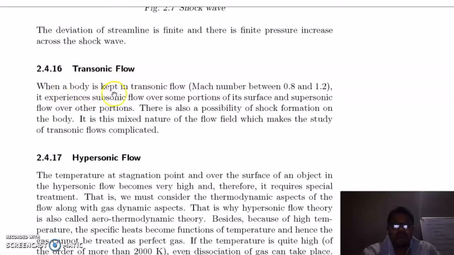Transonic flow: when a body is kept in transonic flow, Mach number between 0.8 and 1.2, it experiences subsonic flow over some portions of its surface and supersonic flow over other portions. There is also the possibility of shock formation on the body. It is this mixed nature of the flow field which makes the study of transonic flow complicated.